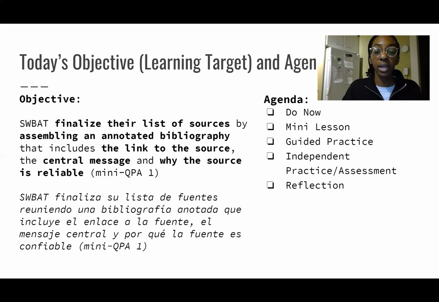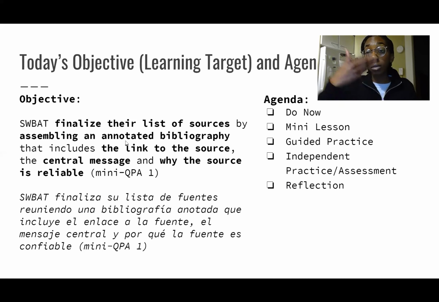The first part of the objective says to finalize your list of sources. Last week, we looked at 2 sources that were provided for you. In addition to that, you should have done your own research and found at least 1 or 2 more sources to use for your world religion. And so you're going to finalize that list of sources, and you're going to do that by assembling or pulling together an annotated bibliography that includes the link to the source, the central message of that source, and why the source is reliable. And we will get deeper into what this all means and what that looks like in the document.